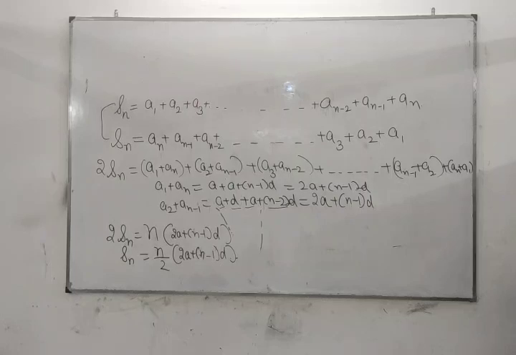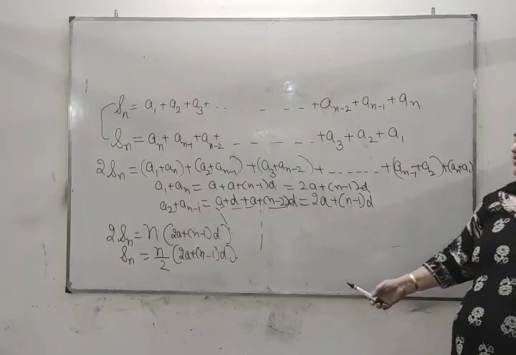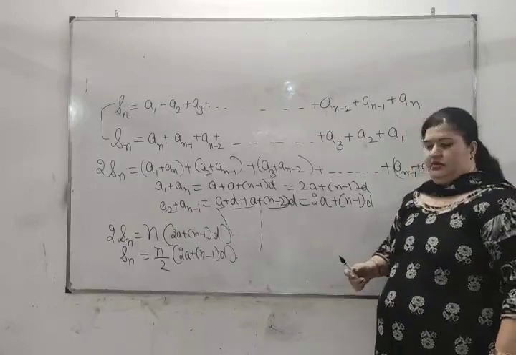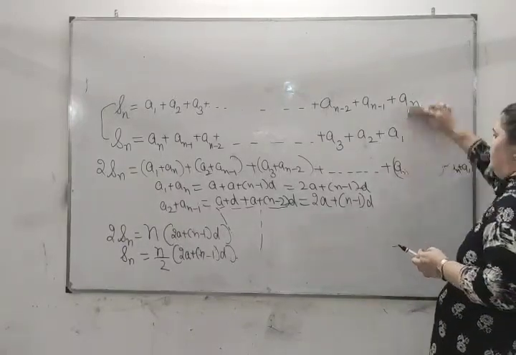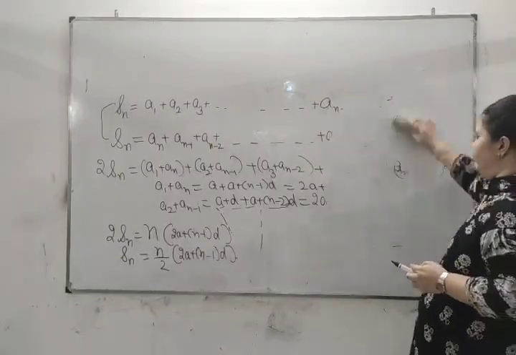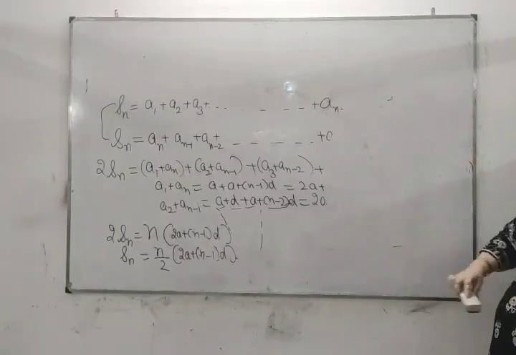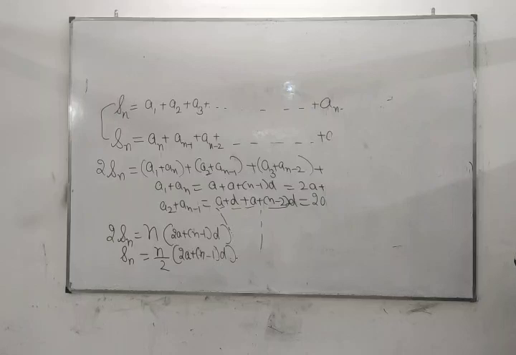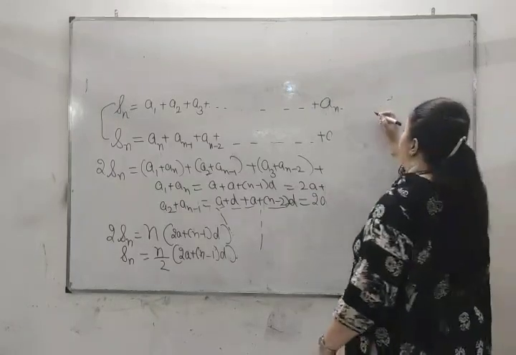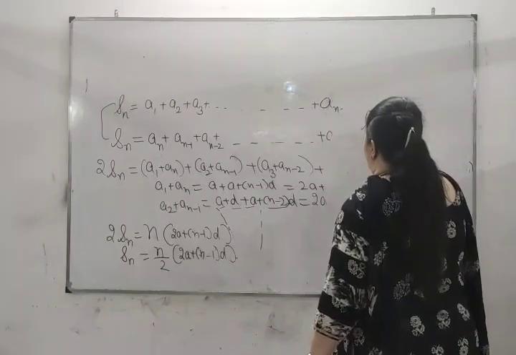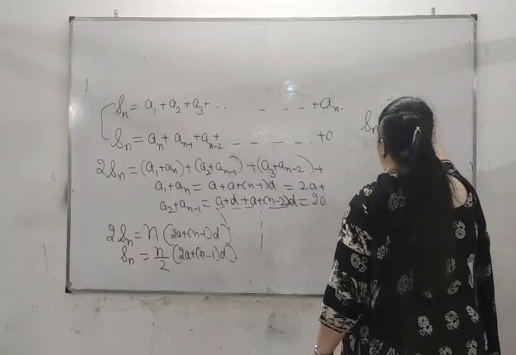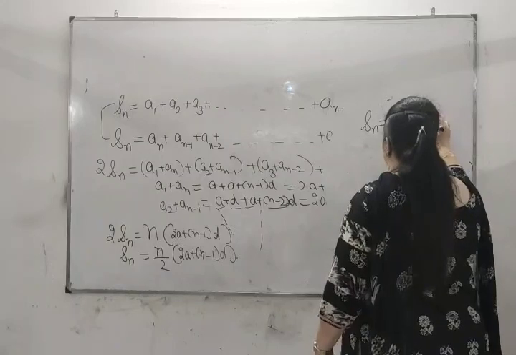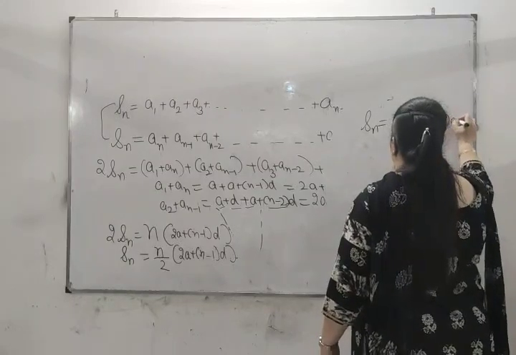In this you can see that we can write this formula in one more way. We have arrived at Sn equal to n by 2 into 2a plus n minus 1d.